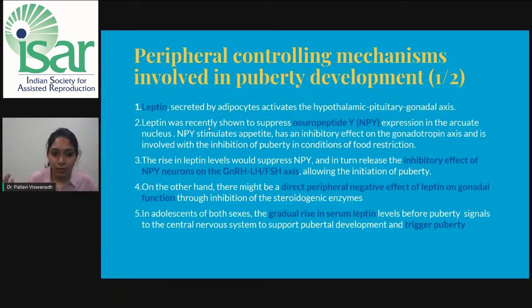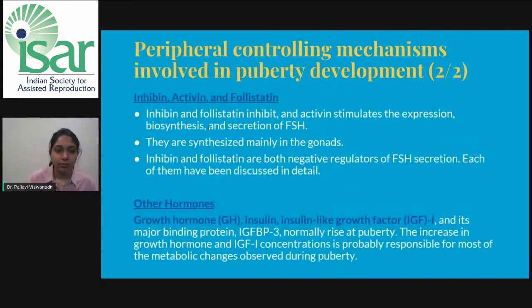The rise in the level of leptin would suppress NPY and in turn release the inhibitory effect of NPY neurons on the GnRH LH FSH axis, allowing the initiation of puberty. On the other hand, there might be a direct peripheral negative effect of leptin on the gonadal function. In adolescents of both the sexes, a gradual rise in the serum leptin levels before puberty signals the central nervous system to support and trigger puberty. This was about leptin.